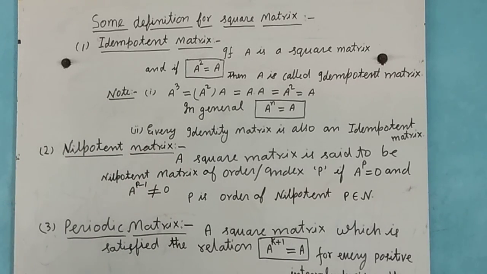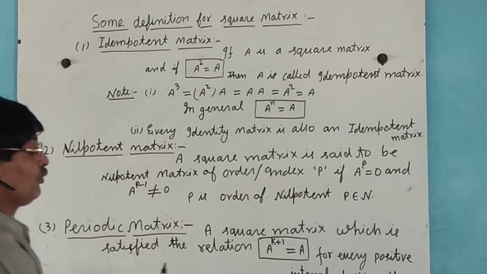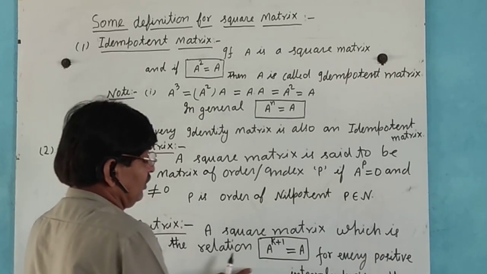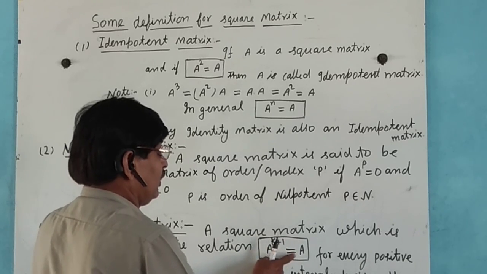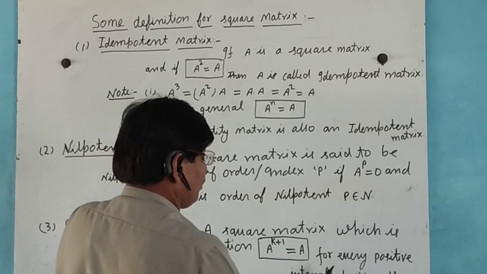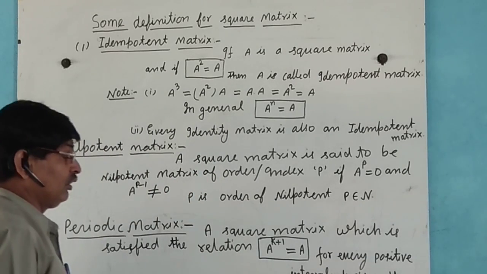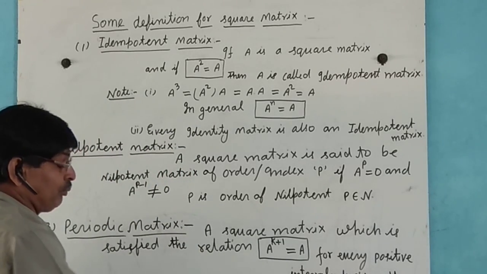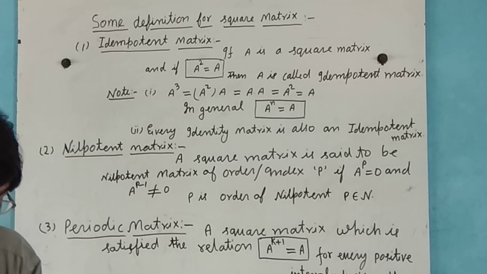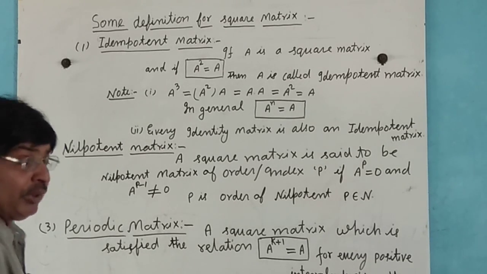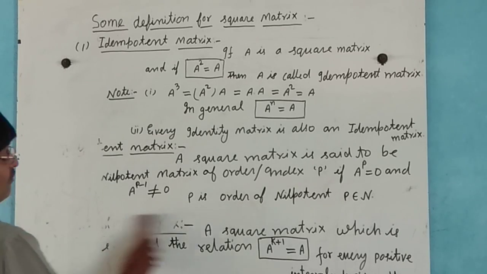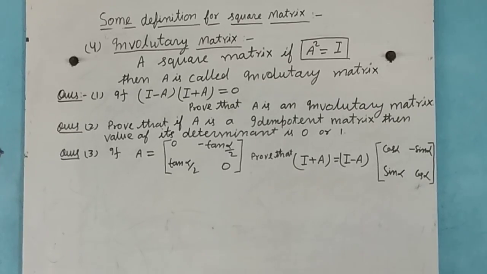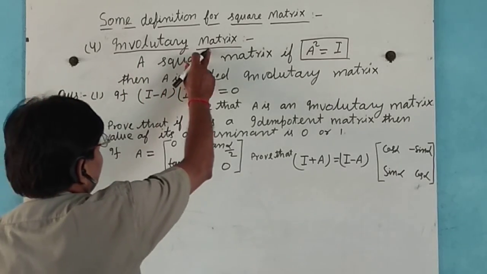Third, periodic matrix. A square matrix which satisfies the relation A to the power K plus 1 equals A for every positive integral value K, then A is called a periodic matrix with period K. Now fourth, involutory matrix.